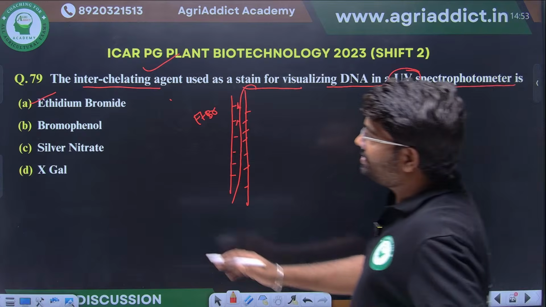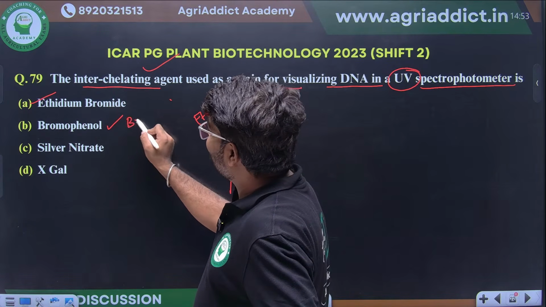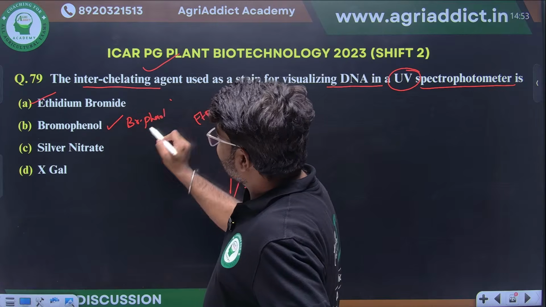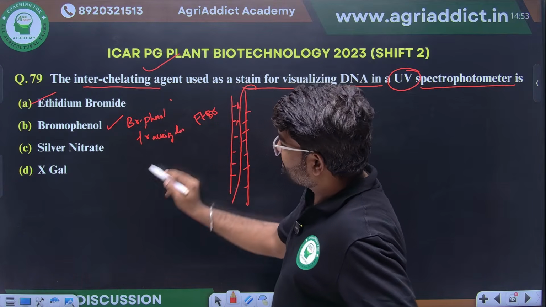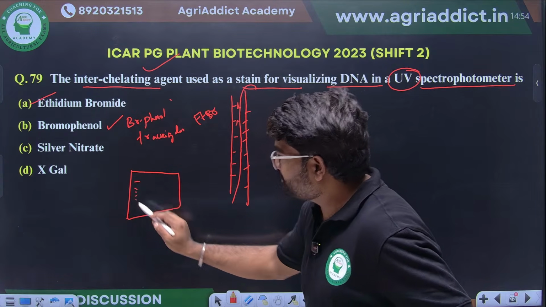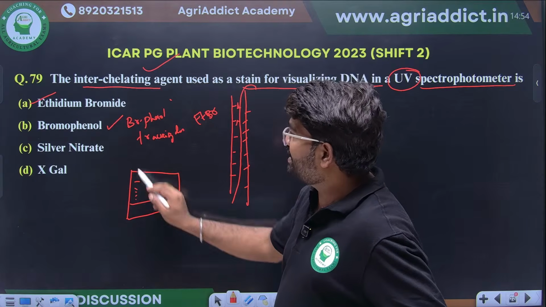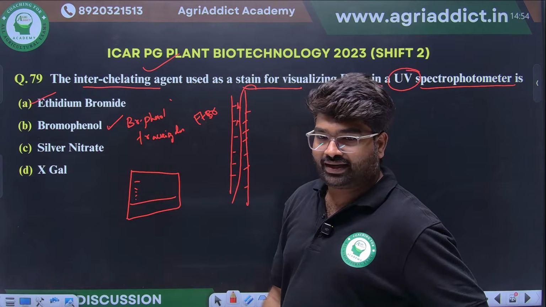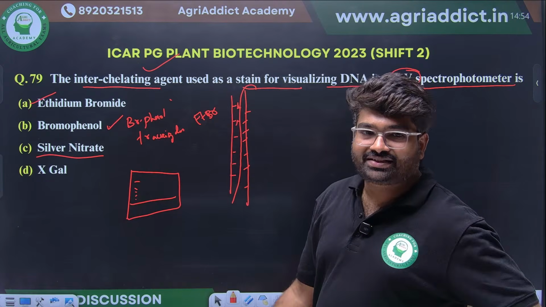Then what are the remaining options? Bromophenol is a tracking dye. For example, this is our gel and we have loaded the DNA. We can track the position of the DNA by using bromophenol. Silver nitrate is used for silver staining of proteins.